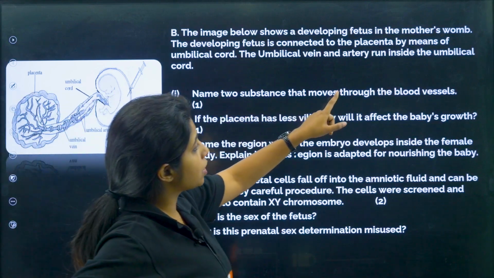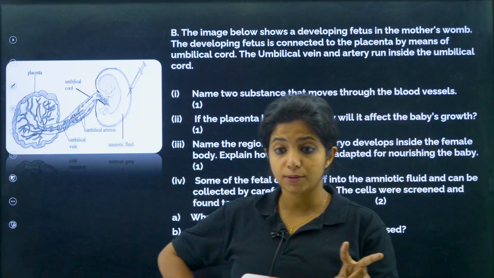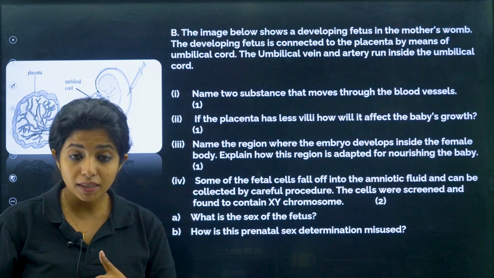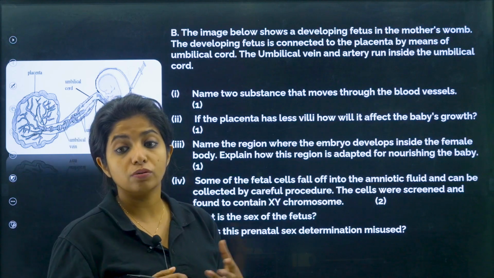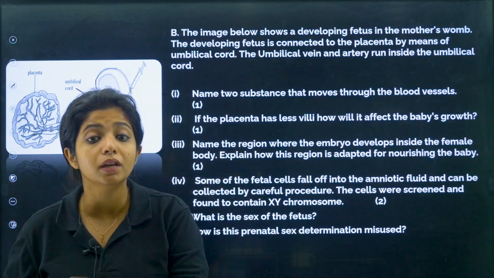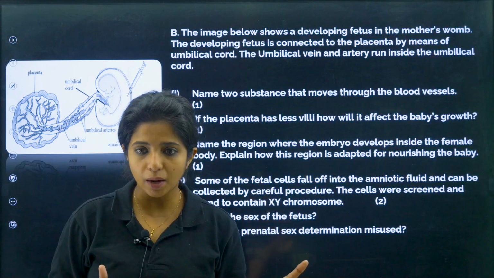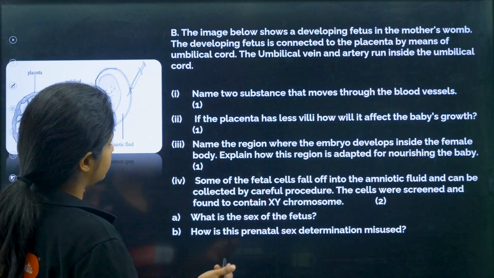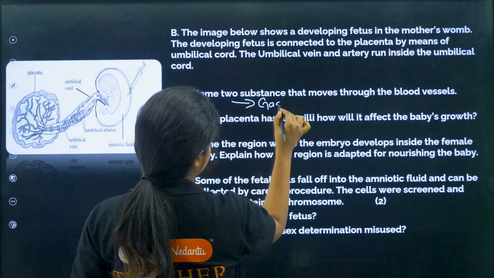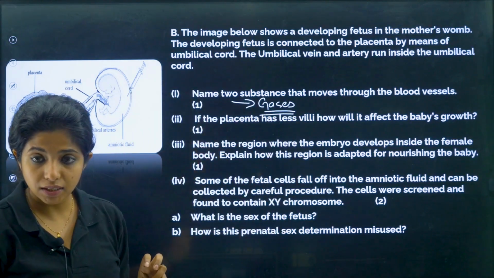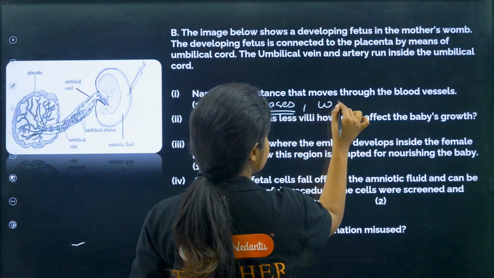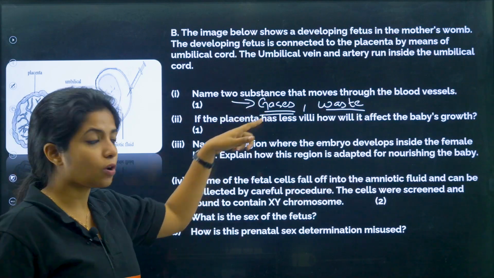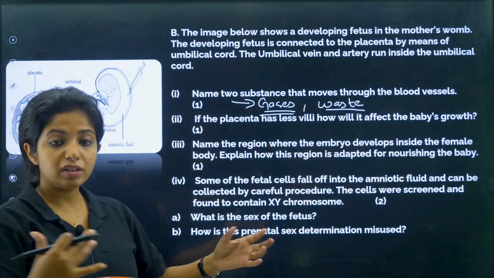Now name two substances that move through the blood vessels. Can you name two substances that are going to move through the blood vessels? First thing, gases, my dear children. There will be so many gases moving in the blood vessels because the baby needs oxygen and wants to remove what? Carbon dioxide. But the next thing, what do you have? You have other things as well. For example, you have gas exchange, and also some waste product that will be moving through the blood vessels. It has to move out. Oxygen will be moving in, carbon dioxide will be moving out, waste also will be moving out.